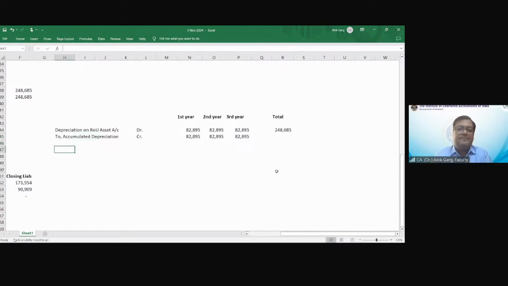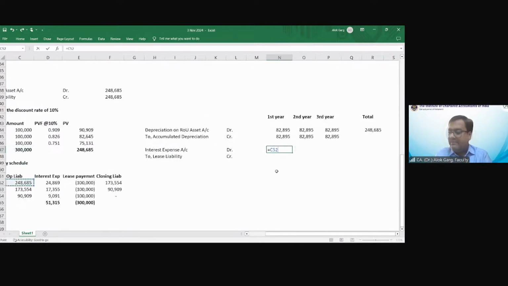Second entry, interest expense account debit to lease liability. Every year, lease liability will be increased by the interest expense and decreased by the lease rental payment. So what is my first year interest expense? Let me go to the lease liability schedule. First year interest expense is 24,869.